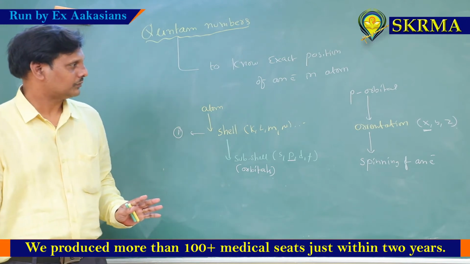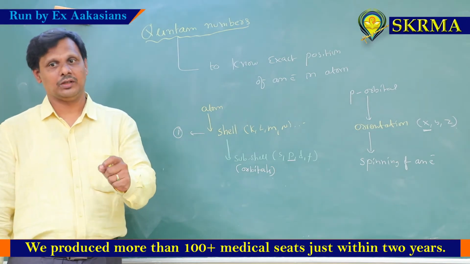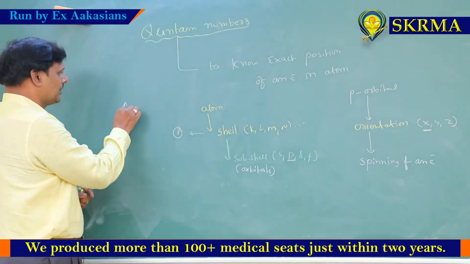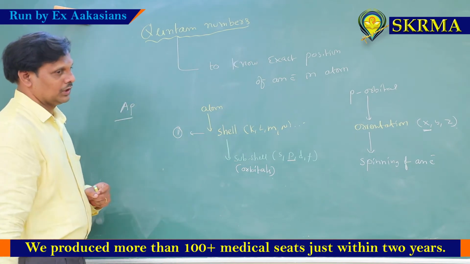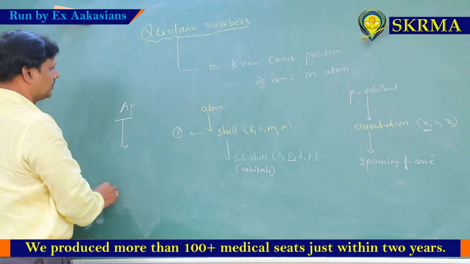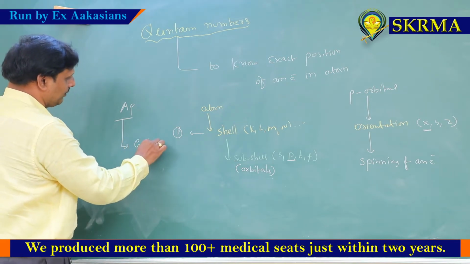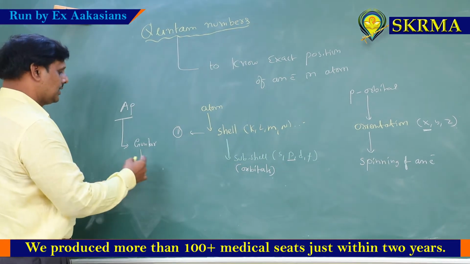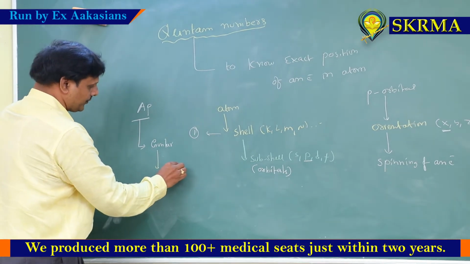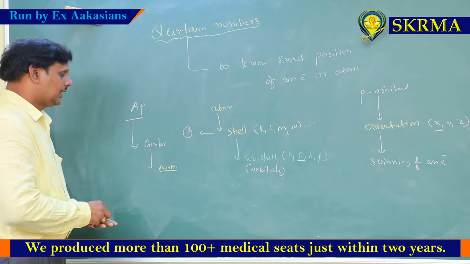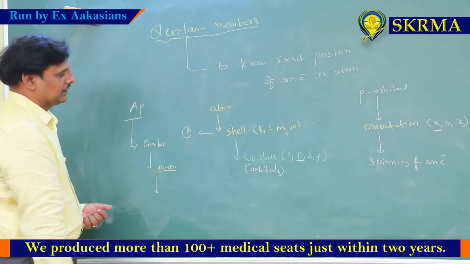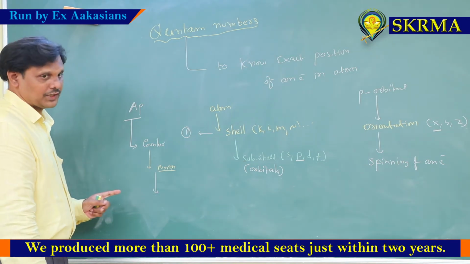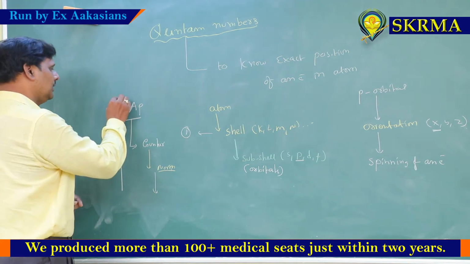Very simple funda. Suppose I want to ask one particular student's address. Suppose the student belongs to AP. This is the main shell only. In AP, where does the student belong? Suppose he belongs to Guntur or he belongs to Vijayawada. In Guntur, where is his house located, either south direction or north direction, suppose north direction only. North direction means here the spinning of an electron is different. How is it? The student is roaming either in clockwise or anti-clockwise direction. So in simple, every student might have understood very clearly.